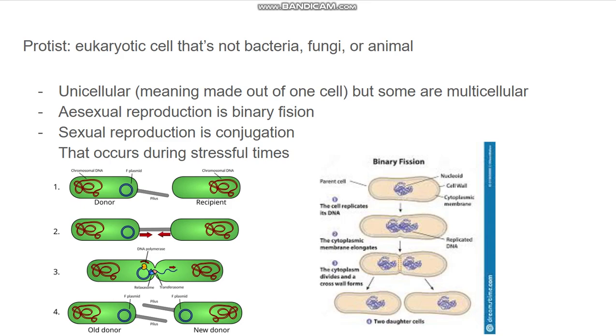And the way they reproduce asexually is through binary fission, which is very similar to mitosis. And sexually, they reproduce through conjugation, and that only occurs during stressful situations. So, their sexual reproduction is conjugation, and asexual reproduction is binary fission.